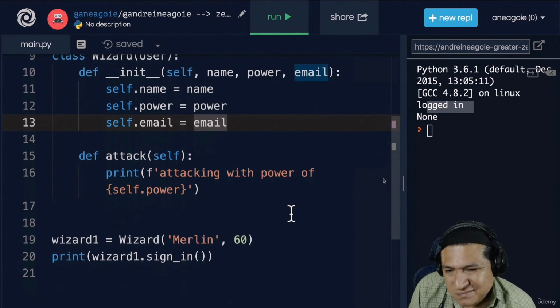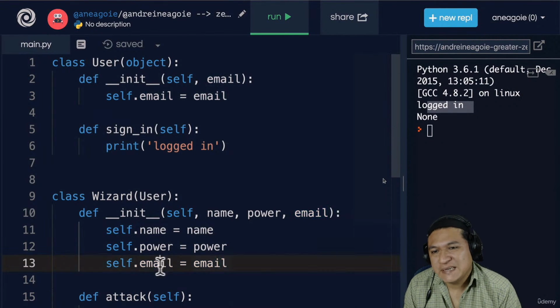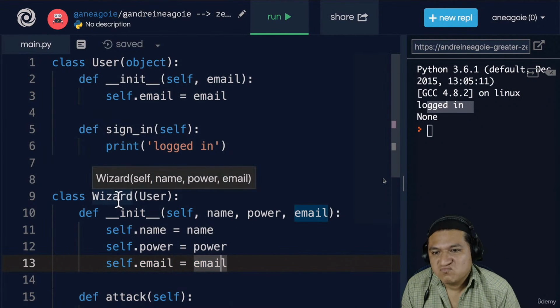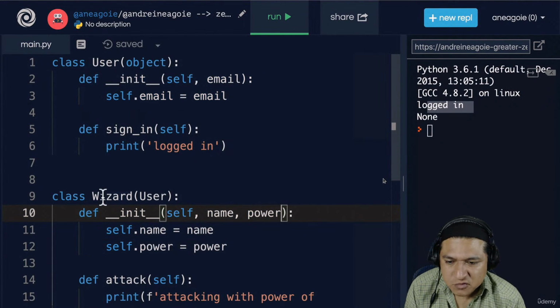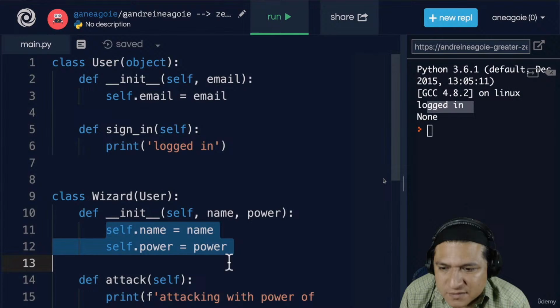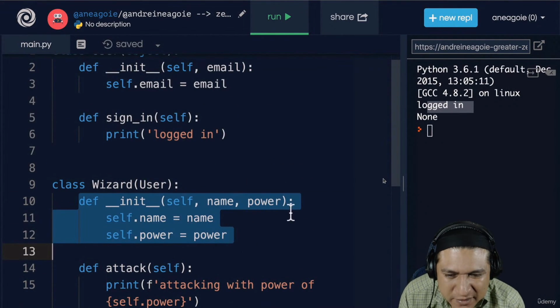But what's the problem? Well, it's inefficient, right? Because if I create an archer class, I'll have to do the same thing. And when we know that all these are going to be the same on all of our subclasses, we want to do it here. So what's a more efficient way of doing this? We want to call the init method of the user from inside here, right? Because every time we instantiate a new wizard, we want to do that.